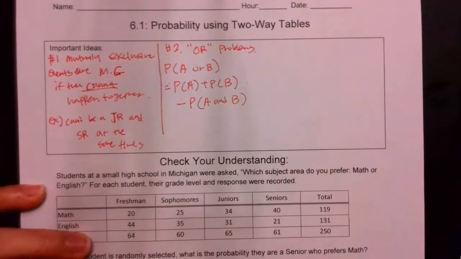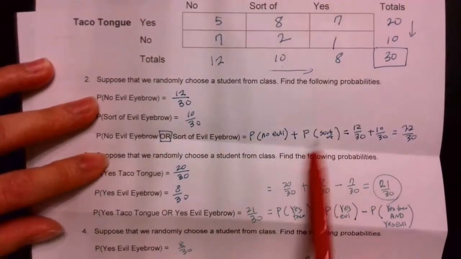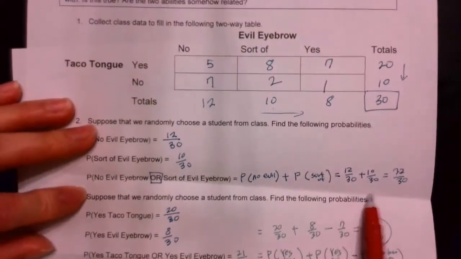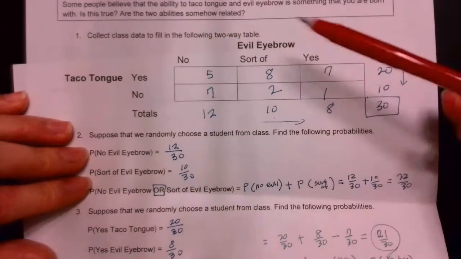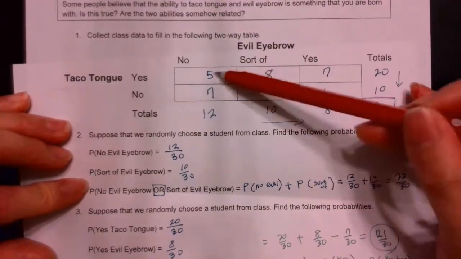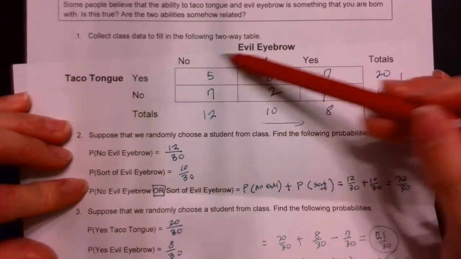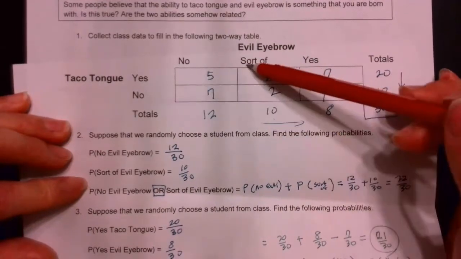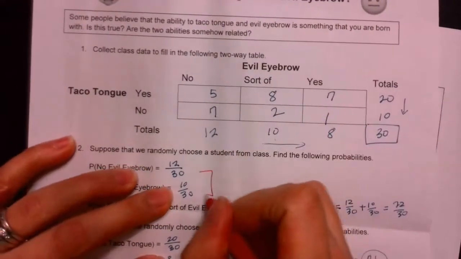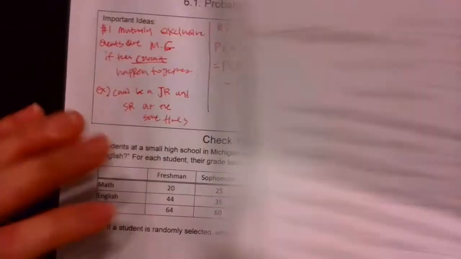Cool. Now, over here, number 2, did we subtract anything? No, we didn't subtract anything. We just added it. Then why did we not subtract? Well, let's look at it. Remember, the 2 things were no evil eyebrow and sort of evil eyebrow. Well, there can be no overlap. So remember what I said, what happens when 2 events cannot happen at the same time? They're called mutually exclusive. So actually, these 2 are mutually exclusive. That's why you're not subtracting anything.